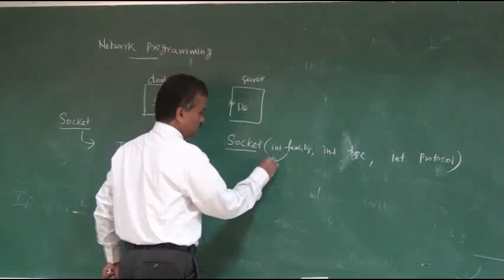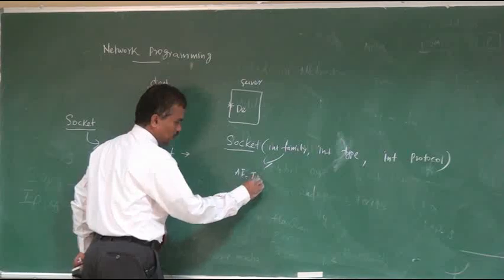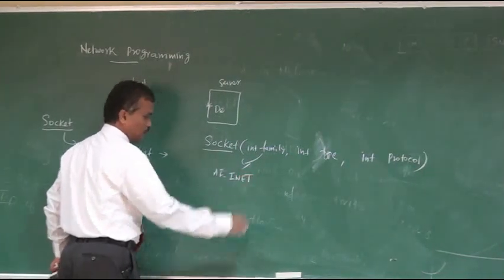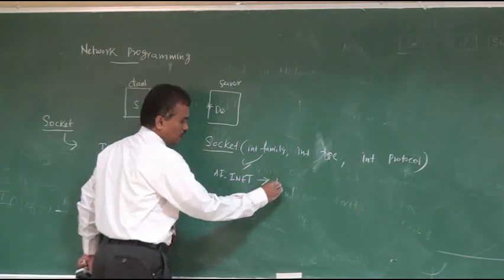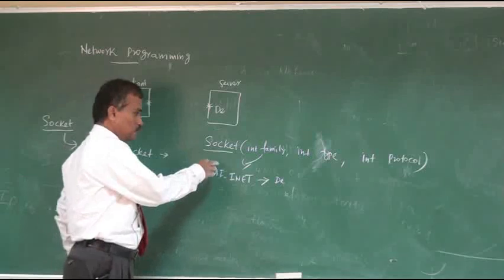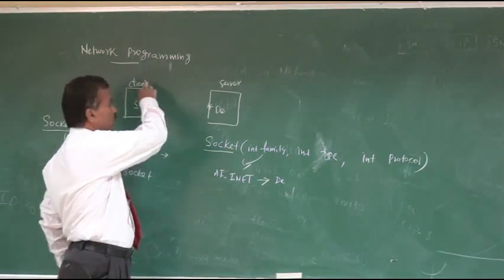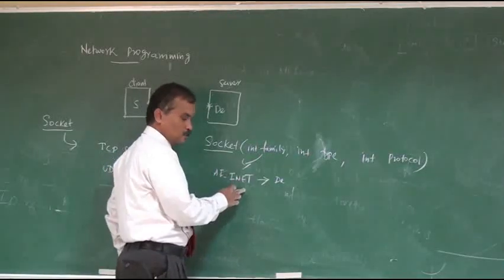The family is AF_INET. It is defined by Dennis Ritchie and Ken Thompson, because they developed this programming for the Unix operating system. So family is AF_INET.